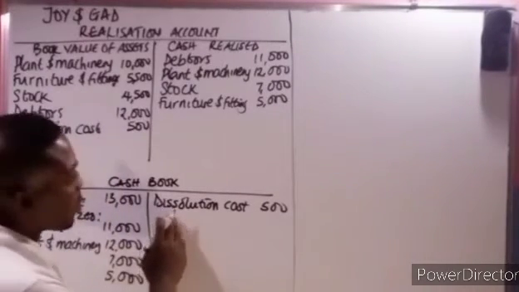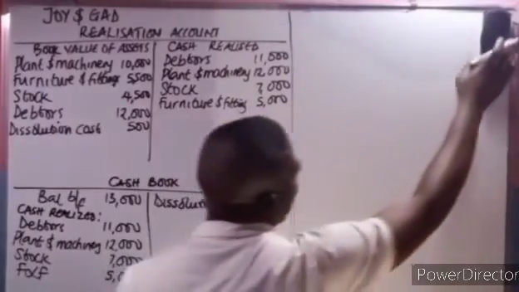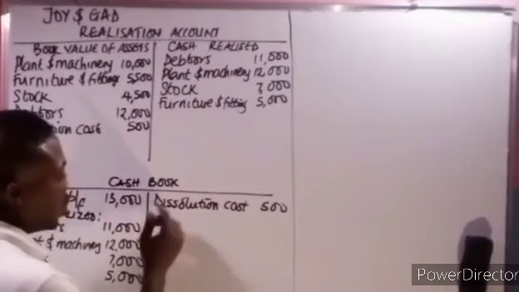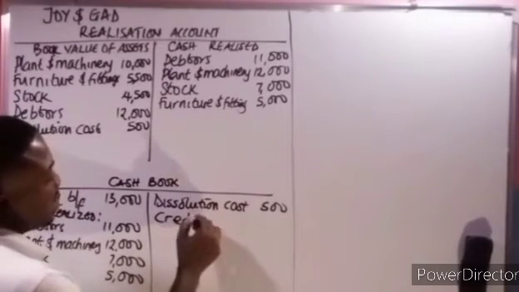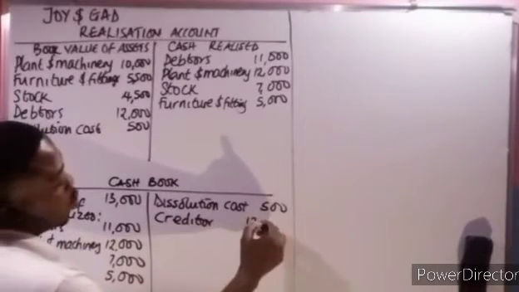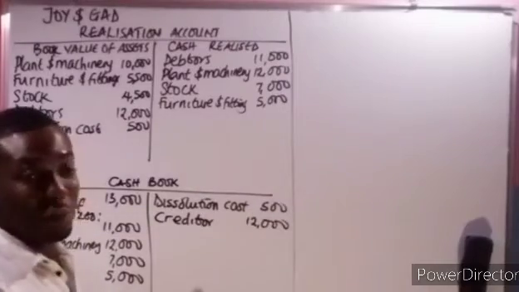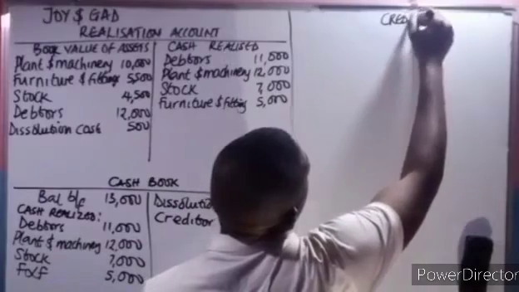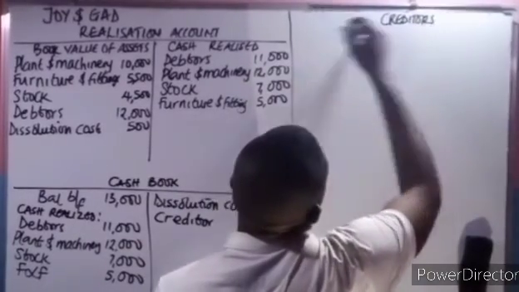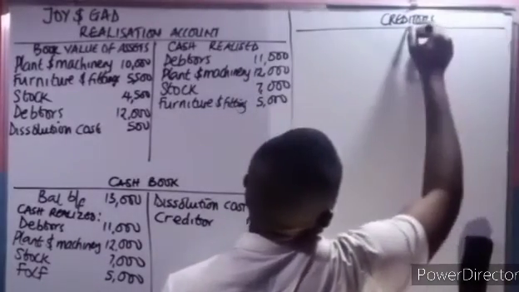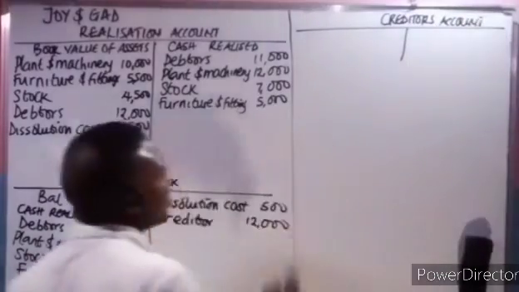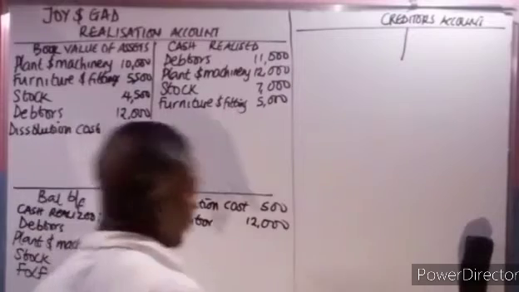Remember, if they settle creditor with 12,000, you credit the cash book 12,000. Now the corresponding entry will go to the creditor's account. Now in the creditor's account, remember, let's write the book value of the asset.